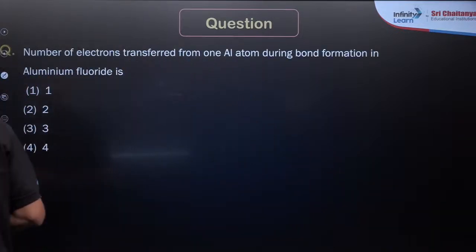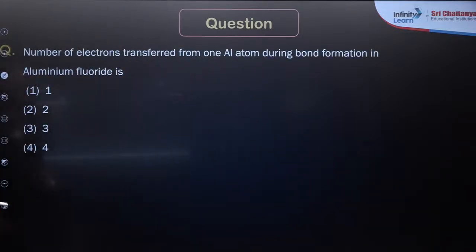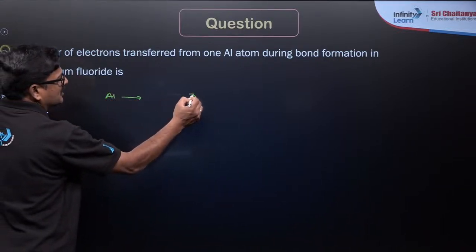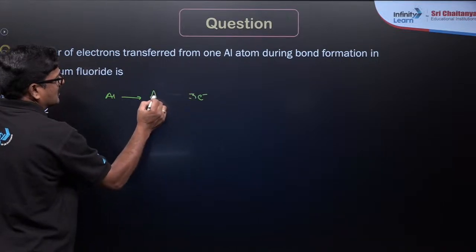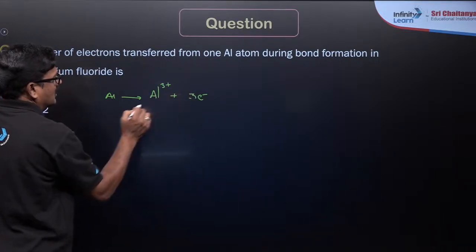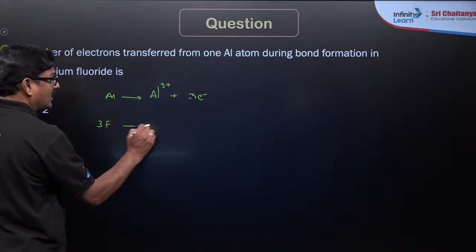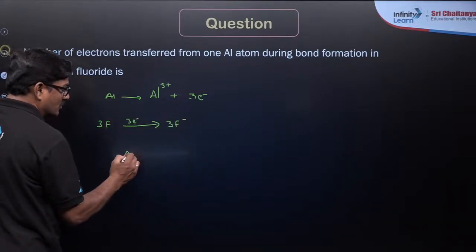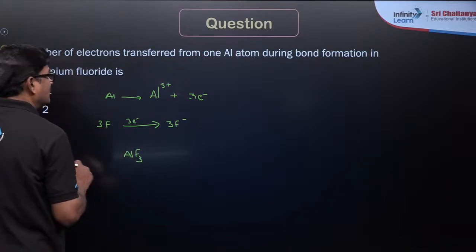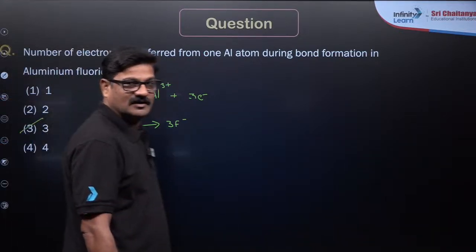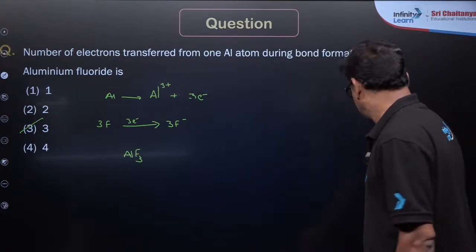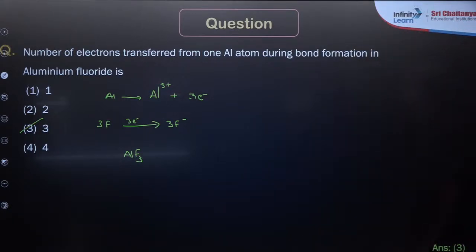Let's see the number of electrons transferred from one aluminum atom during the bond formation of aluminum fluoride. Aluminum loses 3 electrons, giving Al3+, and 3 fluorine atoms take 3 electrons, giving 3F−, so that we get AlF3. So there are 3 electrons involved in this process, right? The answer is going to be 3 over here.